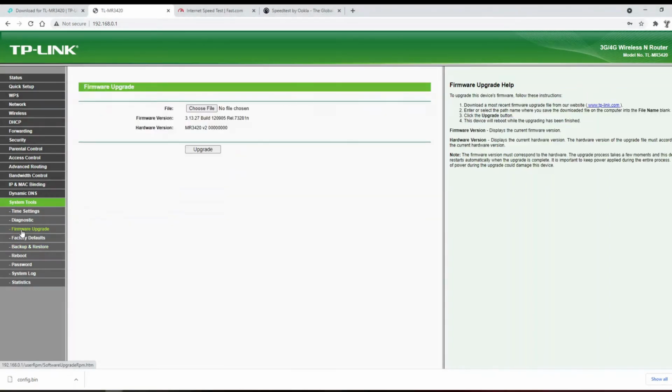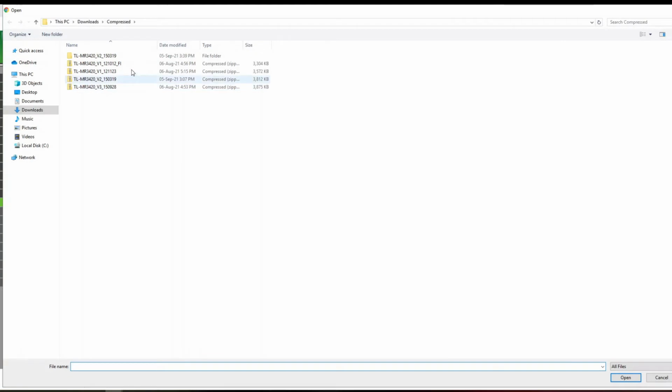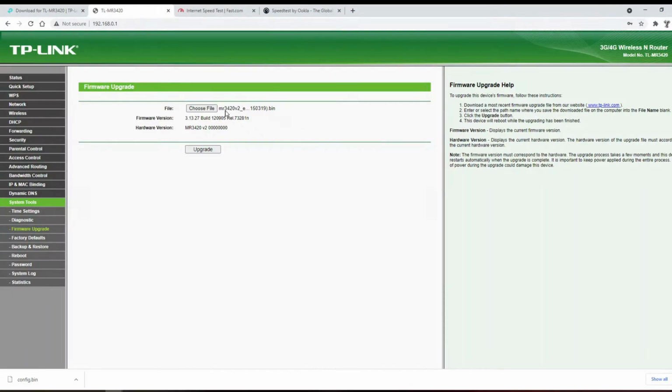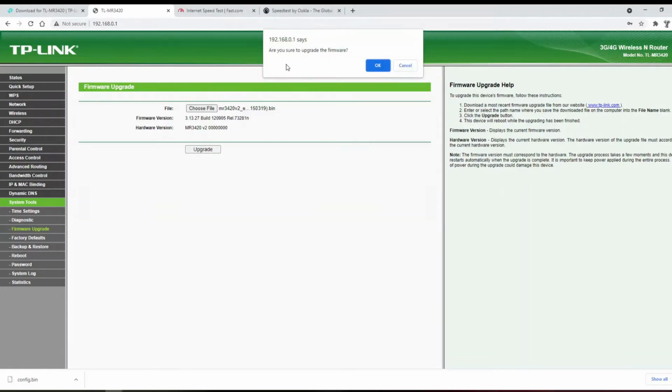You can see the current firmware version in this router. Currently, the firmware version is 3.13.27, and the build ID is 120905, which is an old bin file. Click on choose file and select the firmware bin file which you extracted on the local PC. Then what we have to do is click on the upgrade button.